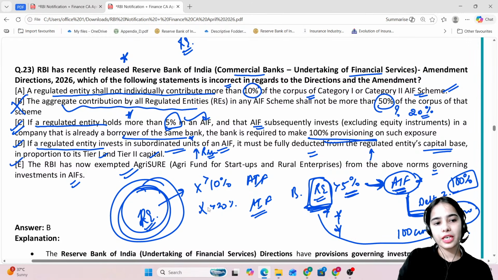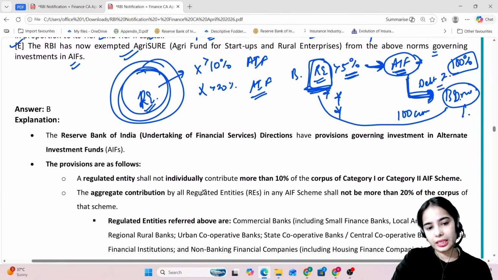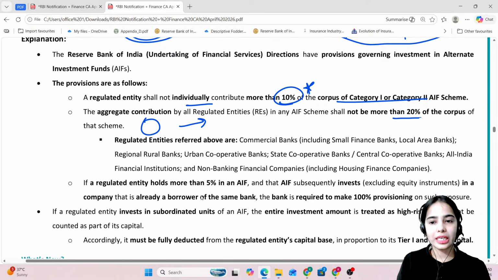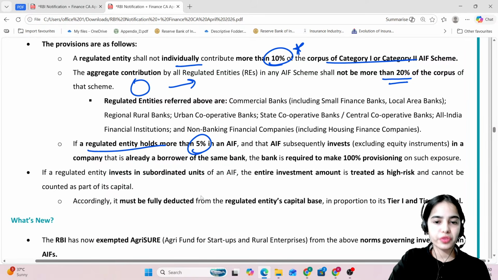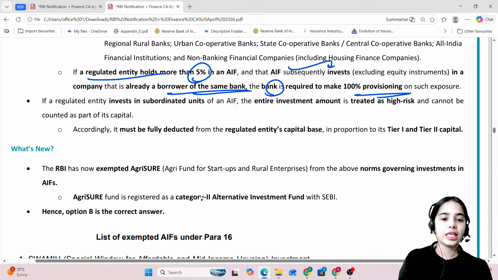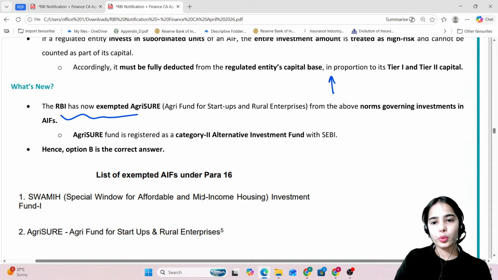So all the other statements are correct, only the B was incorrect. A regulated entity shall not individually contribute more than 10% of the corpus of the alternative investment fund. In aggregate, they cannot invest more than 20%. If a regulated entity holds more than 5% in the alternative investment fund, which subsequently invests in the borrower of the same bank, then the bank has to maintain 100% of provisions on such exposure. Okay. Now, RBI has now exempted Agri-Sure from the above rules and regulations.